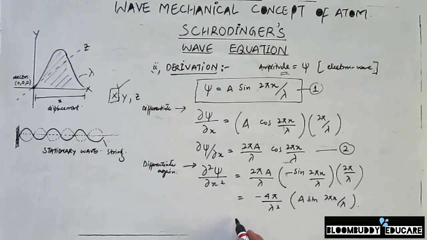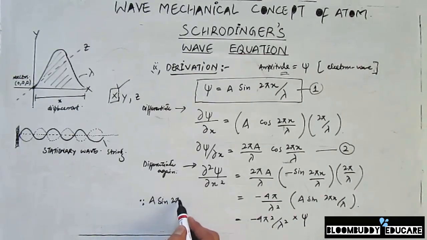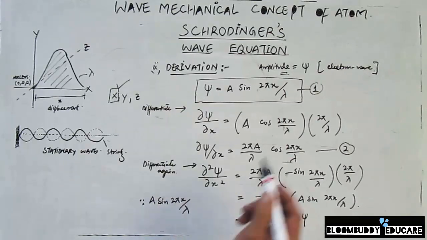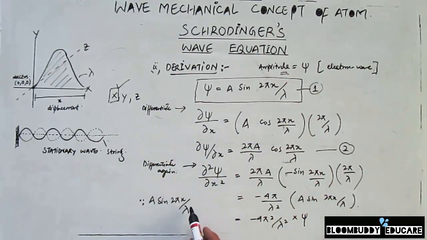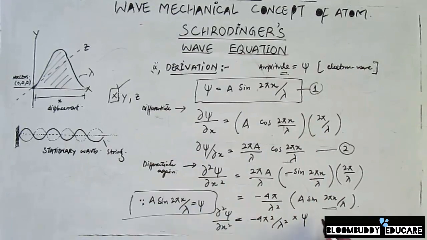We can simplify this equation further. This can simply be written as minus 4 pi square by lambda square psi. Why? Because this a sine 2 pi x by lambda, from the top equation you can see, is equal to psi. So this we will label as equation 3.